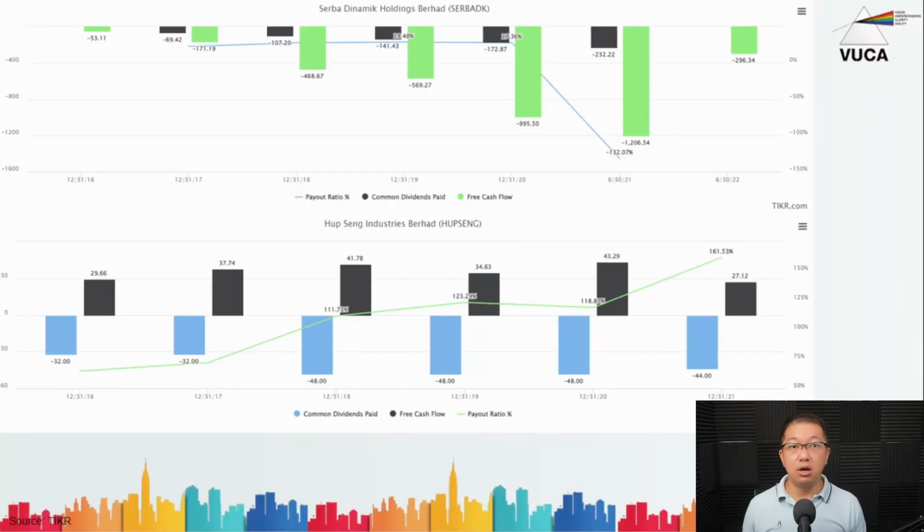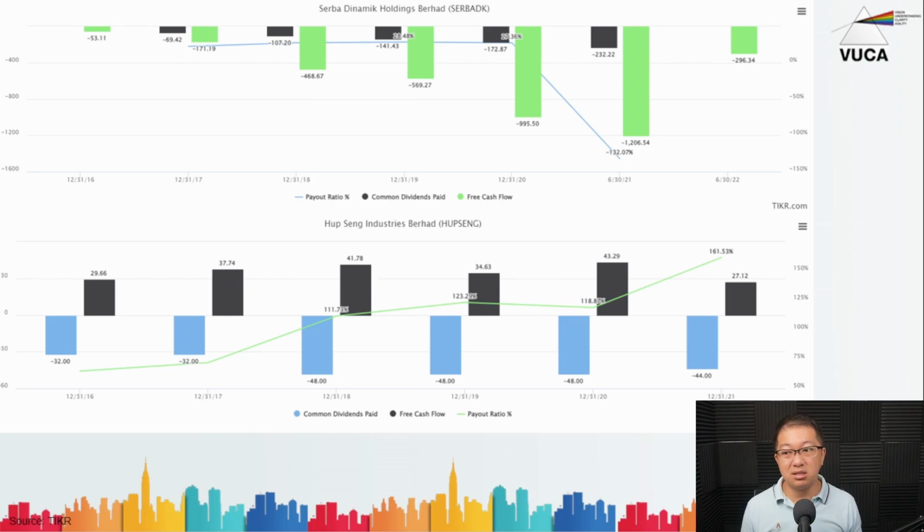Now I'm going to demonstrate how to use the free cash flow coverage ratio. The first company I'm going to use as an example is famous, or infamous for the lack of a better word, this company called Serba Dynamic, and I'm going to benchmark them against Hap Seng Industries, the company I used earlier as well. So if you look at the green bars, this is the free cash flow for Serba Dynamic. And in 2016, it was minus 53 million and minus 171 million. That means whatever cash flow they had from operations, net of the capex that they were spending to grow the business that year, they actually did not have positive free cash flow.